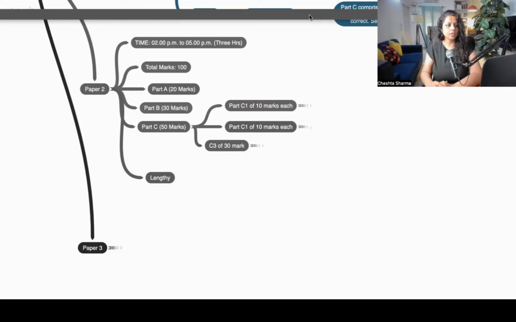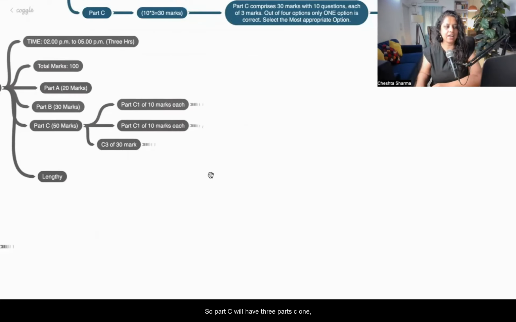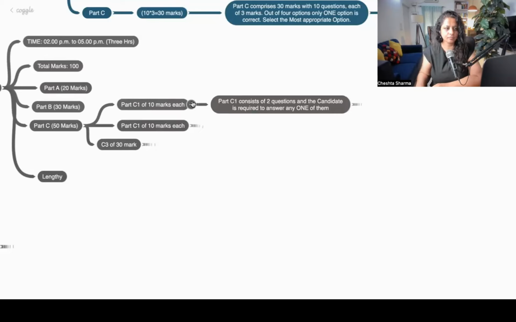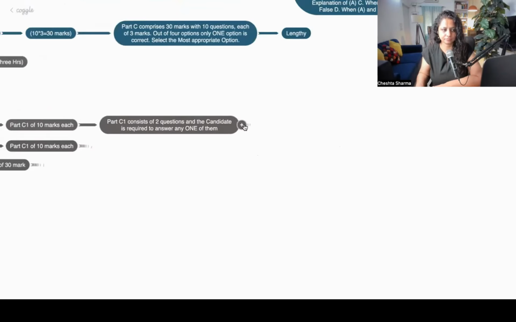Now part C is drafting. In paper number 2, 50 marks is for case studies, in part A and part B, and 50 marks is for drafting, of different types. Part C will have 3 parts: C1, C2, C3. Part C1 consists of 2 questions, and the candidate is required to answer any one of them. So there is an option of which question you want to attempt. Part C1 will have case studies of 10 marks each, with a choice of which one you want to do.